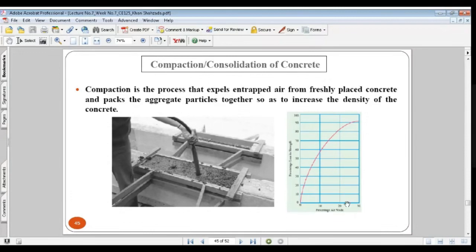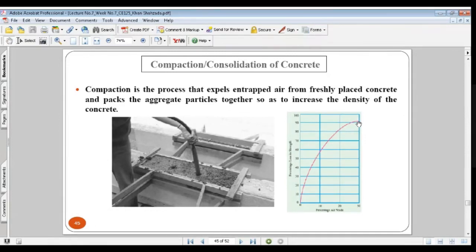Here you can see in this graph, on the x-axis we have percentage air voids, and on the y-axis we have percentage loss in strength. As the air voids inside the concrete increase, the percentage loss in strength also increases. Here you can see if we have 10% voids, we have almost 58% loss in strength. But if we have 30% voids in the concrete, then we have almost 91 to 92% loss in the strength.